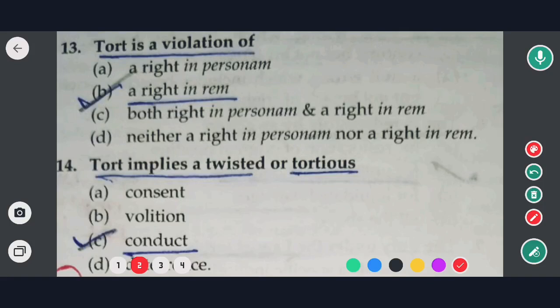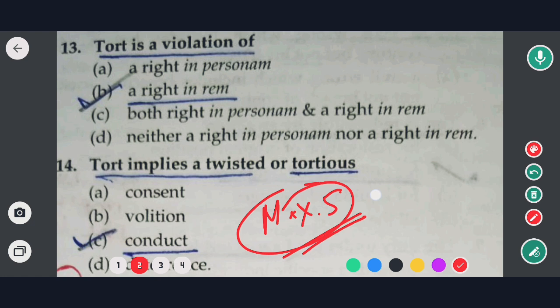Hi everyone. Today we will discuss a few most important MCQs on our law of torts. As you all know, in the upcoming All India Bar Examination, in the syllabus, maximum 5 marks, that is 5 questions, will be asked. Each question will carry 1 mark, in tort, including Motor Vehicle Act and Consumer Protection Act. So, 5 questions will be asked.